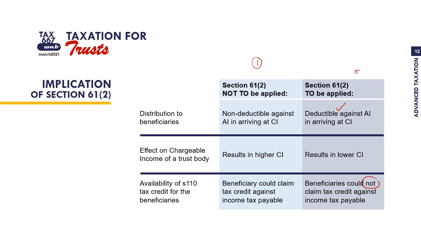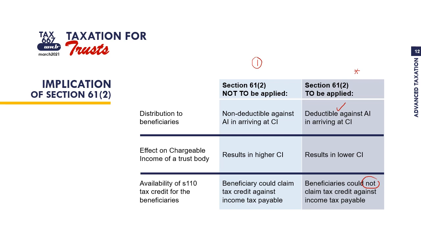There will be situations where DG will allow Section 61 subsection 2 to be applied. Remember tadi, dia punya keadaan ataupun syarat, both trust body and beneficiaries are resident. So, bila dua-dua tu, badan amanah dengan waris adalah resident, kita boleh apply 61(2). So, bila kita apply 61(2), distribution to beneficiaries is deductible.